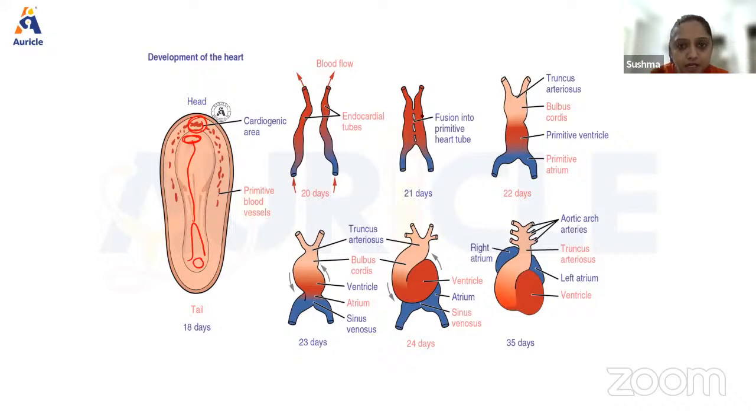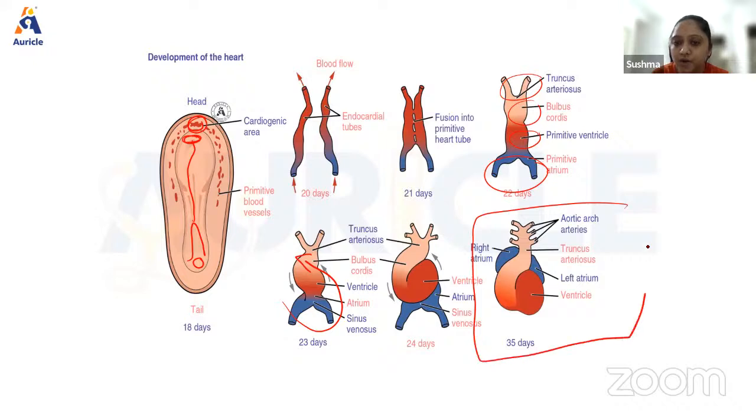And you can see the cardiac tubes which are formed, and they are fused together in the midline. Then that is forming this bulbus cordis, primitive ventricle, truncus arteriosus, primitive atrium. Now the coiling, the looping is taking place like this, because of which we have rearrangement of the chambers. And finally, towards 35 days or at around 7 weeks, you have the formation of this. So that is why at 6 to 7 weeks, you have a heart that is formed, which is beating.